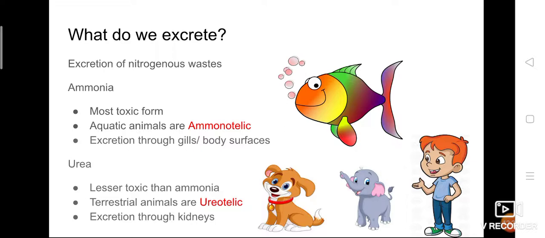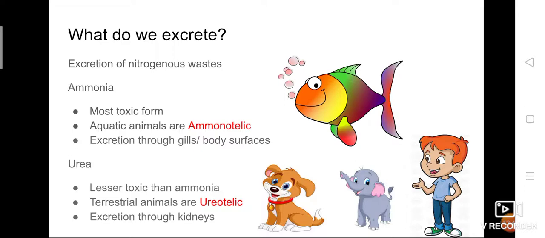It should be converted into urea. Then the urea travels through the blood and reaches the kidney, because the kidney is the excretory organ for us. So the kidneys excrete the urea. Even though ammonia is present inside our body, it is not excreted as such. First it is converted into urea.